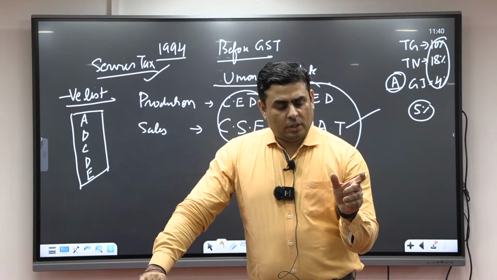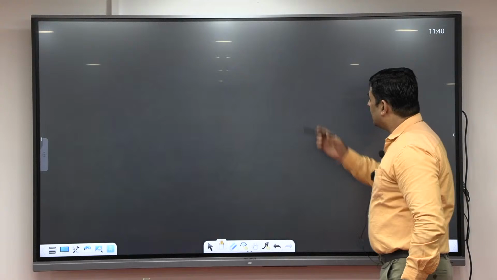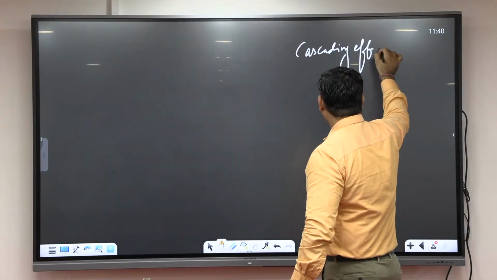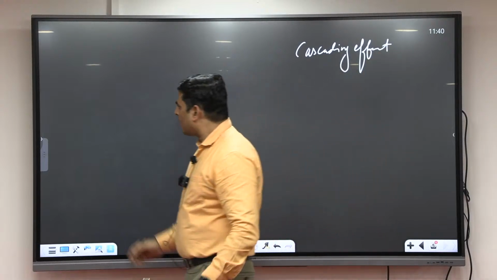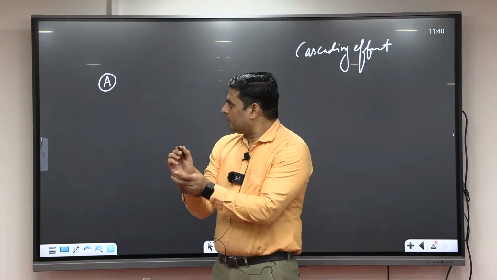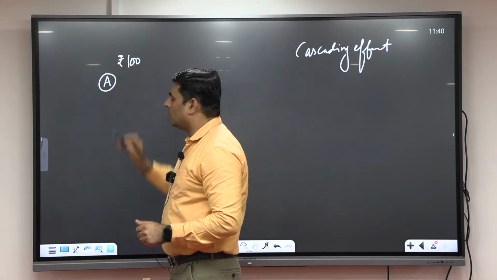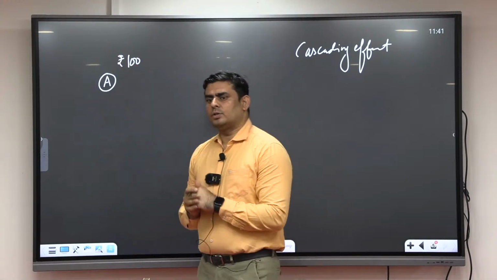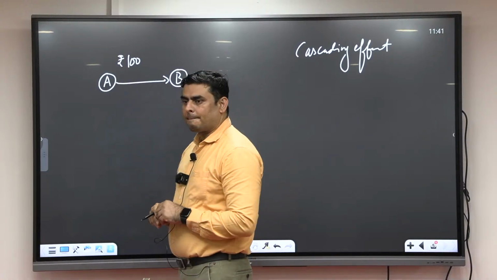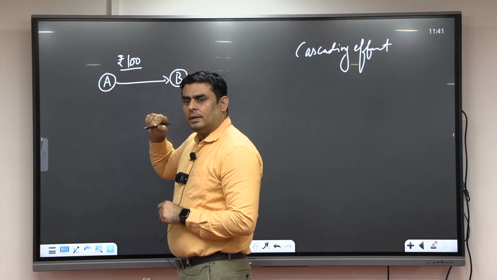Why? Before GST, when all these taxes are applied, there is an effect known as the cascading effect. How? Suppose A is a producer. A has a value added of 100 rupees. Now he is going to sell to B. B purchases this good from A at 100 rupees.